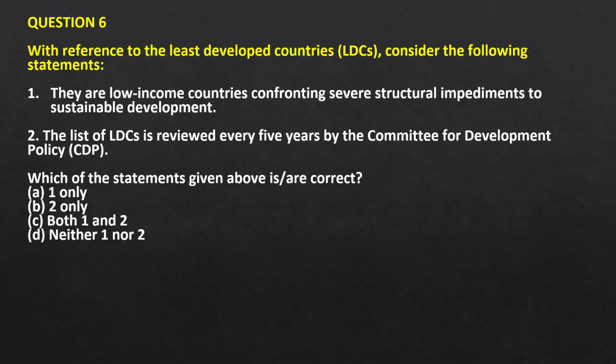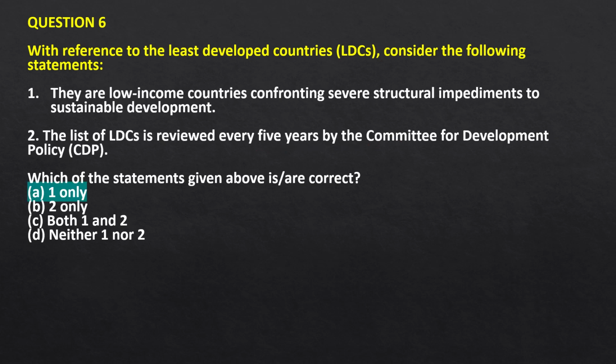Question number 6. With reference to the least developed countries, consider the following statements. 1. They are low-income countries confronting several structural impediments to sustainable development. 2. The list of least developed countries is reviewed every 5 years by the Committee for Development Policy. So the correct answer for this question is 1.